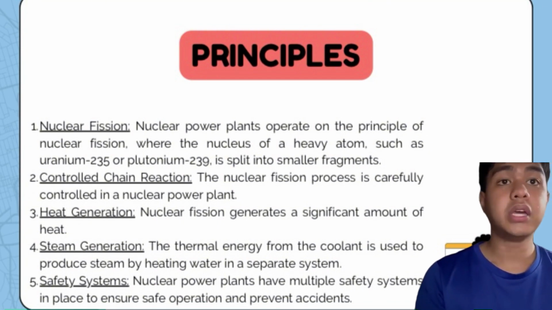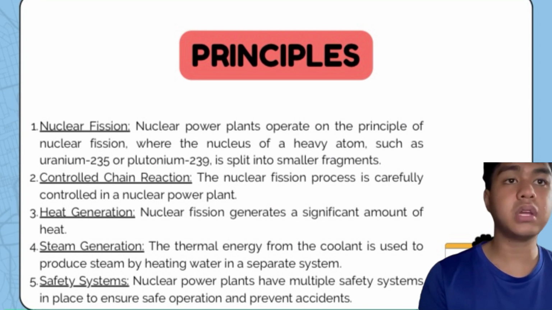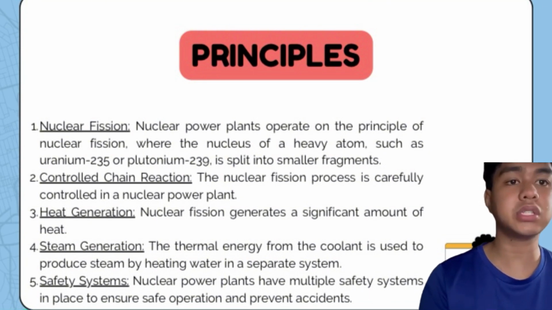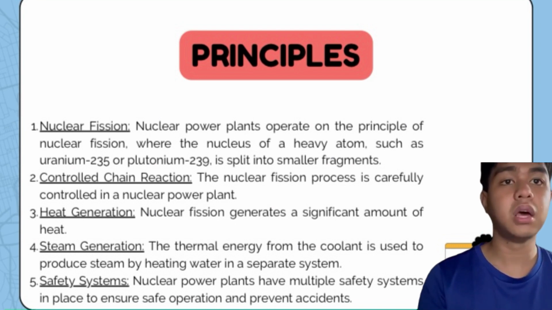Number 3. Heat generation. Nuclear fission generates a significant amount of heat. In a nuclear power plant, this heat is transferred to a coolant such as water or liquid metals, circulating through the reactor core. The heated coolant then passes through a heat exchanger to transfer the thermal energy to a secondary cooling system.